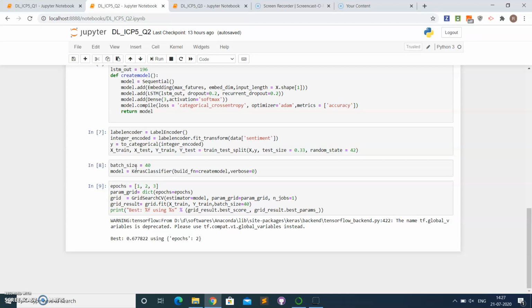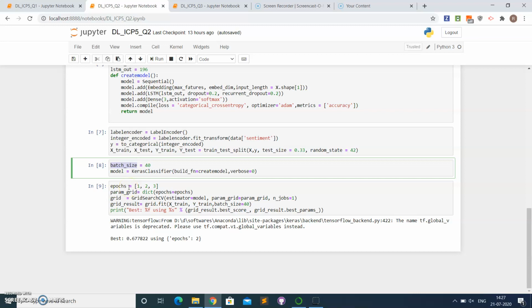For performing this classification we are using the Keras classifier, and we pass the model that we have created as a parameter to the grid search CV, and we have taken two parameters, that is batch size and the epochs.